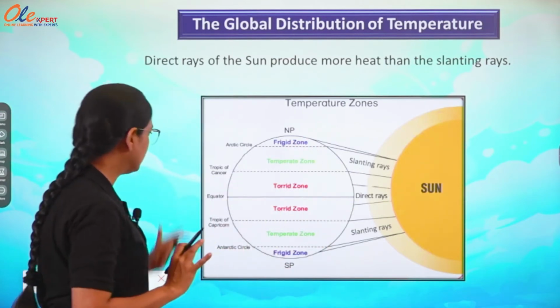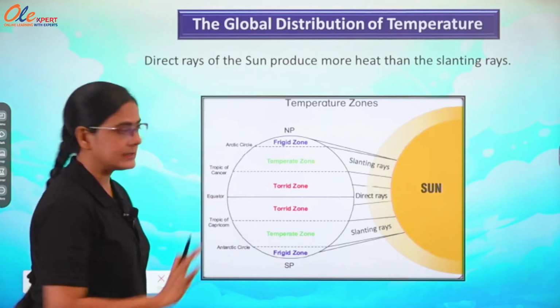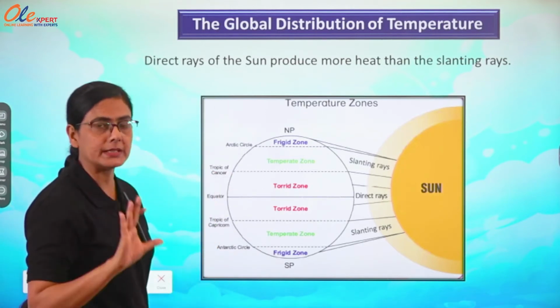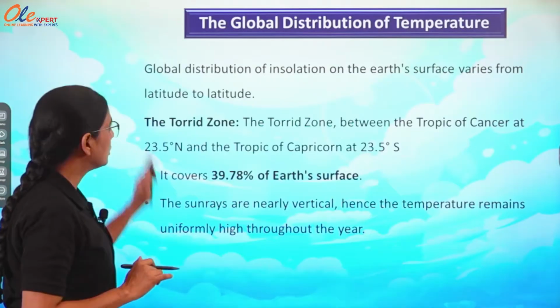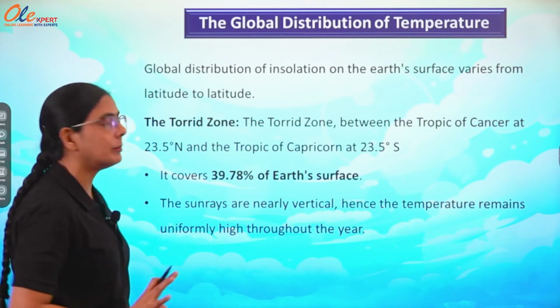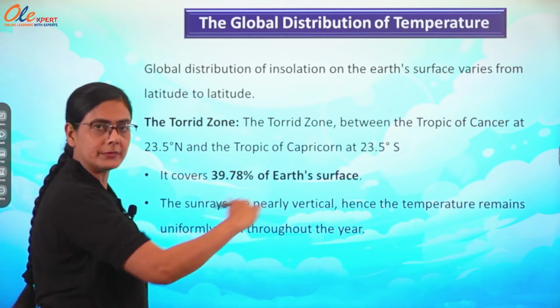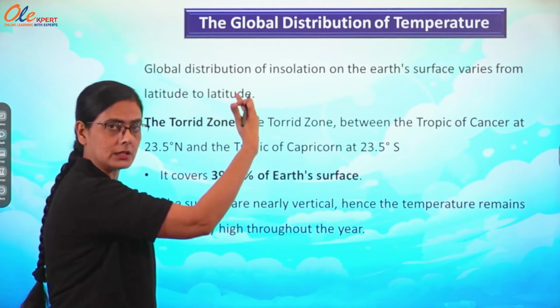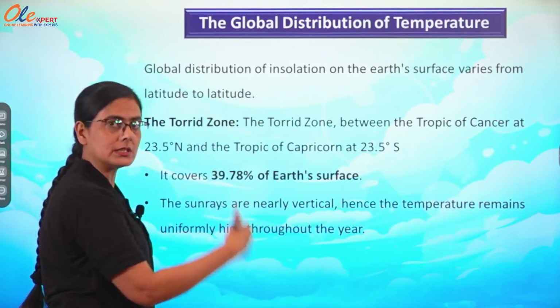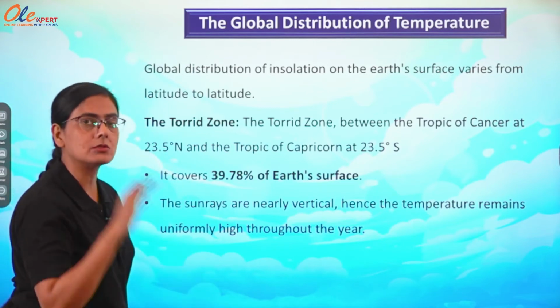Fine. So, we can divide the whole earth through the imaginary lines into 3 basic zones. Okay. Global distribution of insolation on the earth's surface varies from latitude to latitude, as you have seen just now, from the equator, away from the equator it is going down. So, we can divide the whole earth into 3 zones.